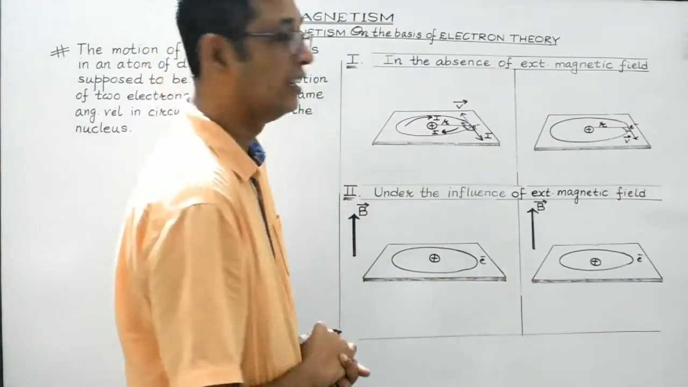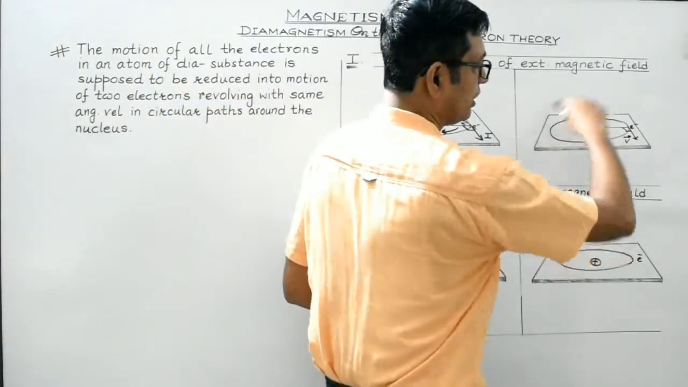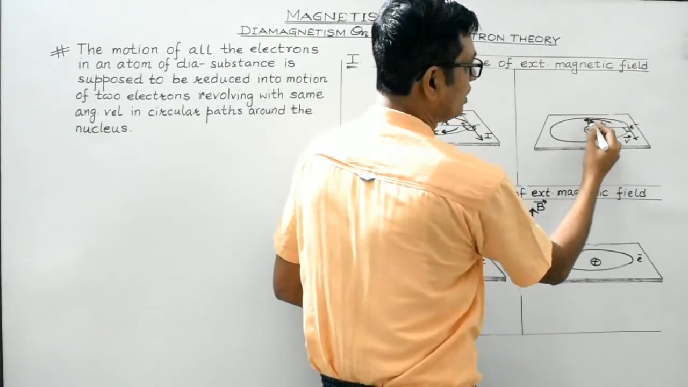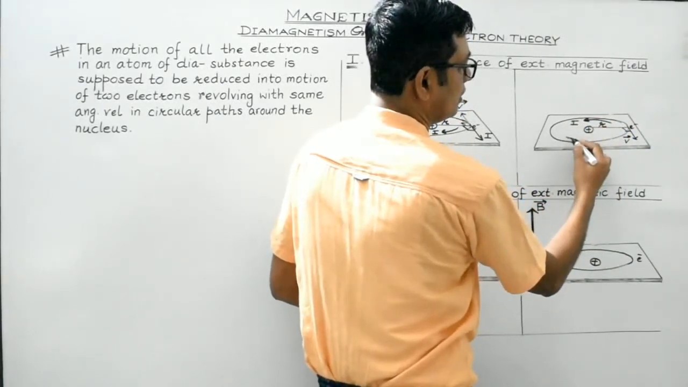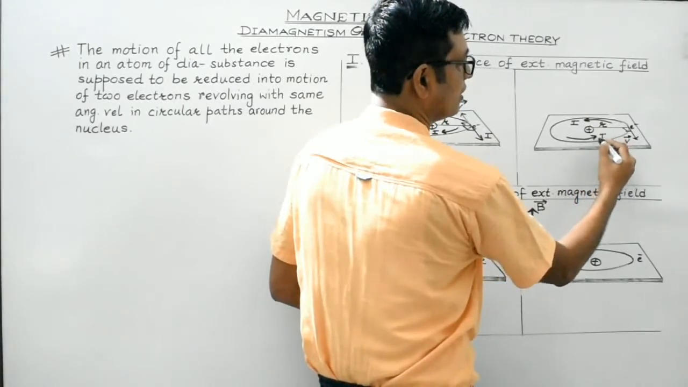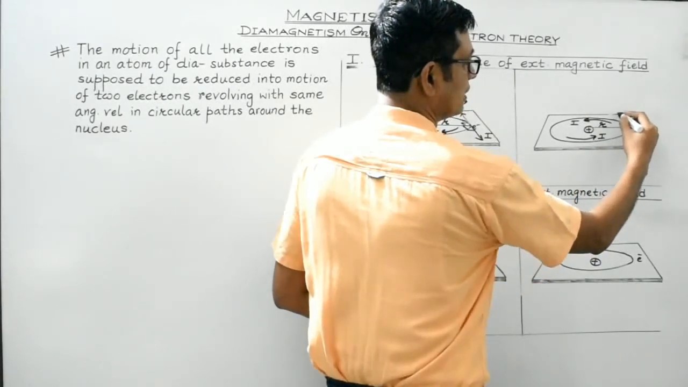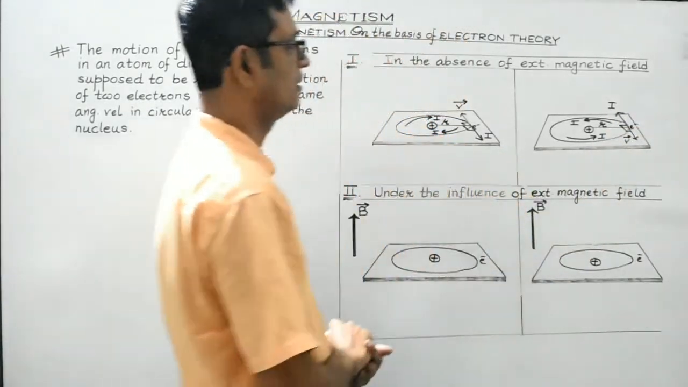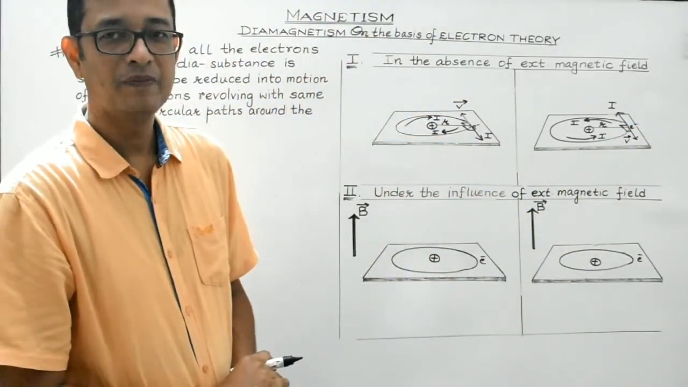Clear, students? Here, the electron is assumed to be revolving in the clockwise direction. So here, the current would be in the anti-clockwise direction, like this. This will be the direction of the current. So here, the direction of the current would be like this. This is the direction of the current at this point. I hope it's pretty clear.